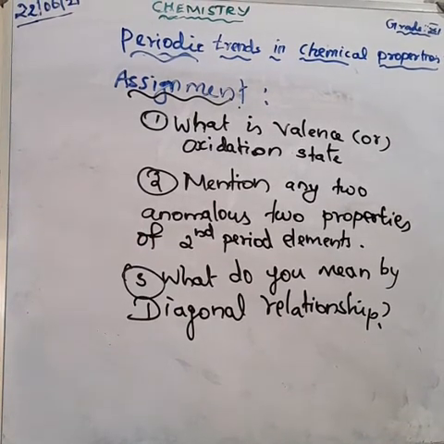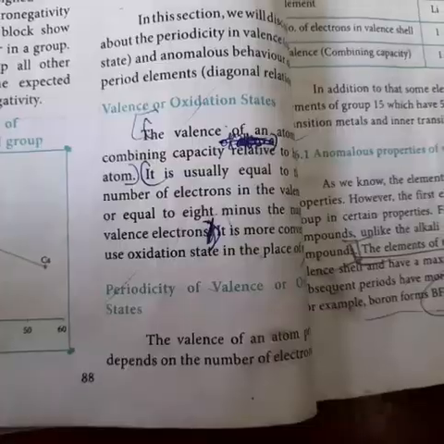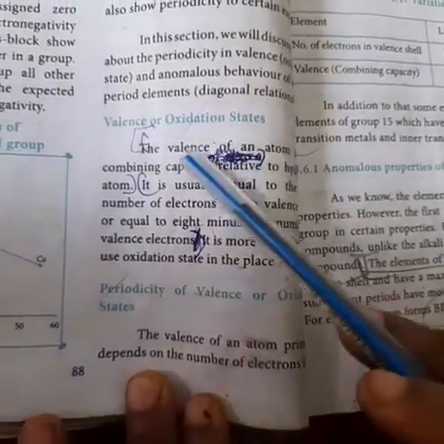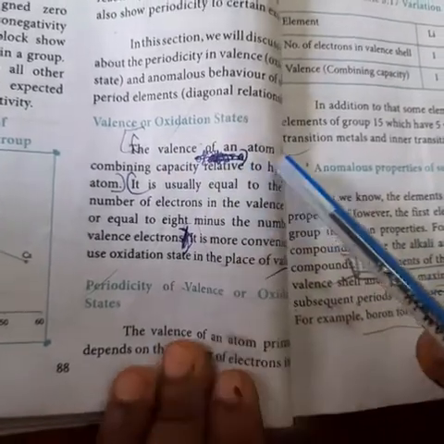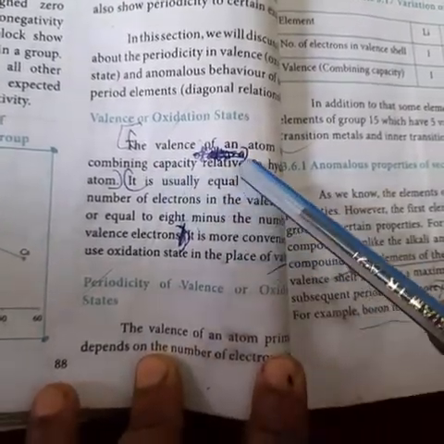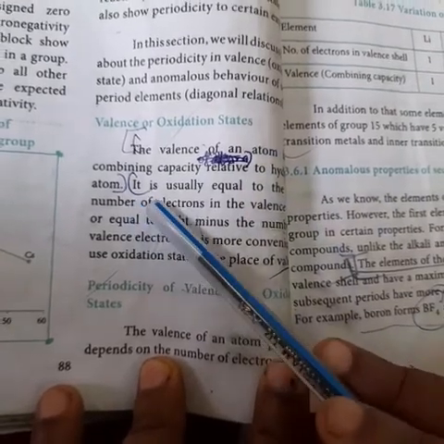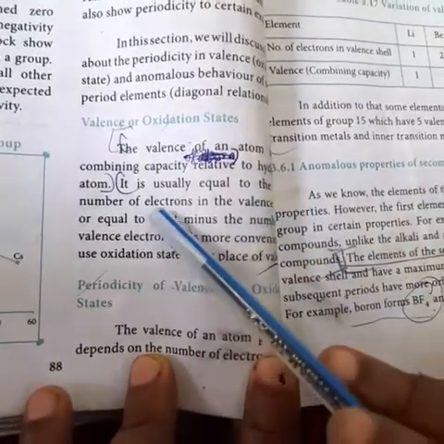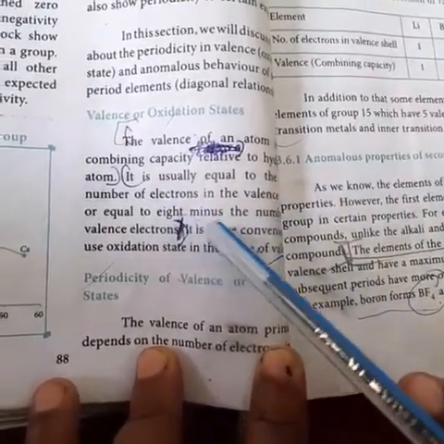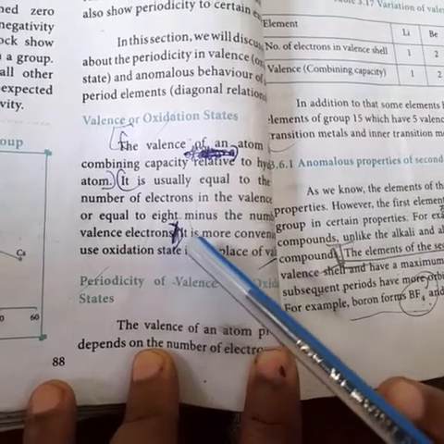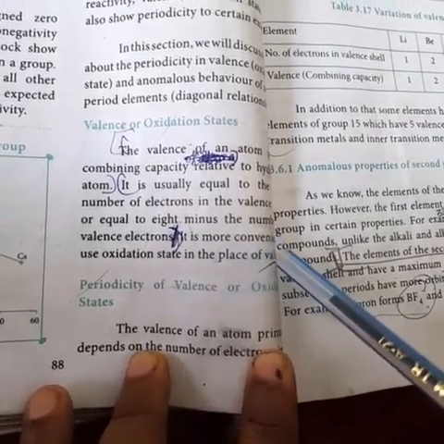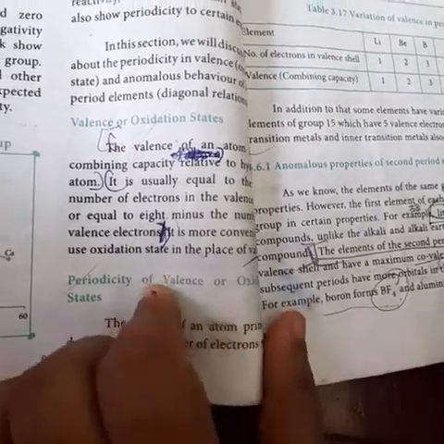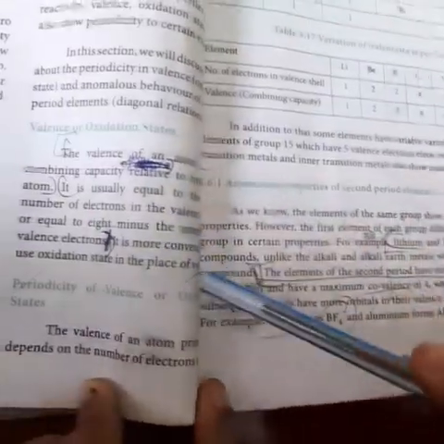If you are having the book, take your book now. Take page number 88. What is the first question? Valence or oxidation state. The valence of an atom is the combining capacity related to hydrogen atom. And it is usually the total number of electrons in the valence shell or equal to 8 minus the number of valence electrons. It is more convenient to use the oxidation state in the place of valence. Up to here you mark first. The third paragraph fully you mark.